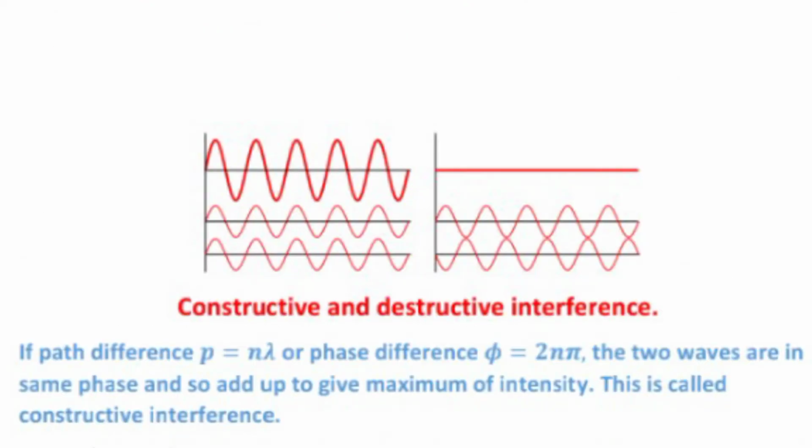If path difference p equals n lambda or phase difference phi equals 2n pi, the two waves are in the same phase and so add up to give maximum intensity. This is called constructive interference.